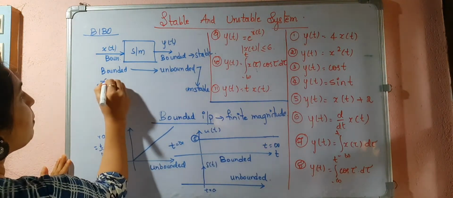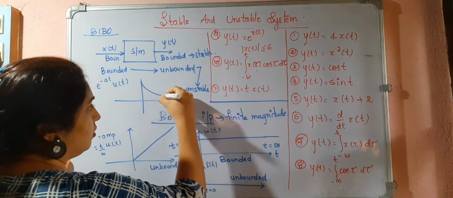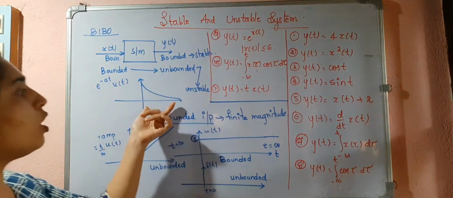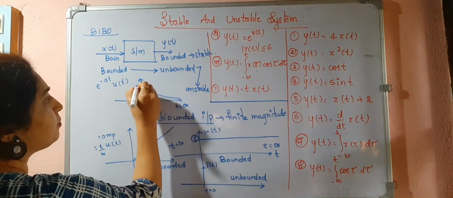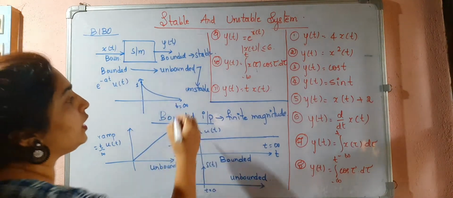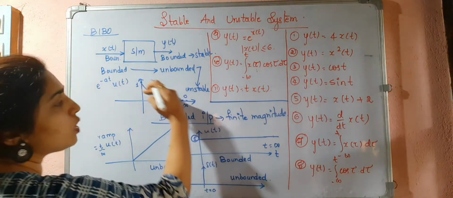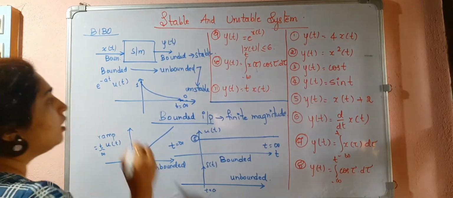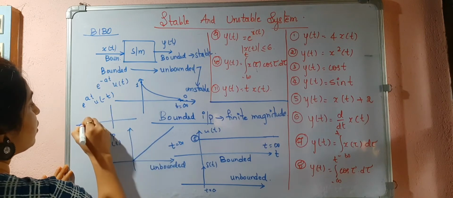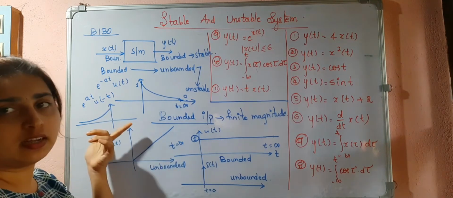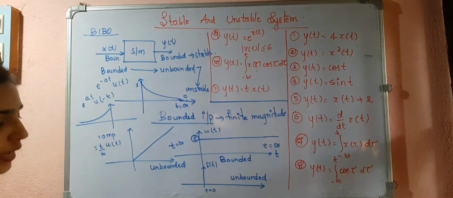What about e to the power of minus at u of t? That is this signal. This is also a bounded signal because at t equal to infinity, it is reaching the value 0. Then e to the power of at u of minus t. This is also a bounded signal because at t equal to minus infinity, the magnitude will be equal to 0.